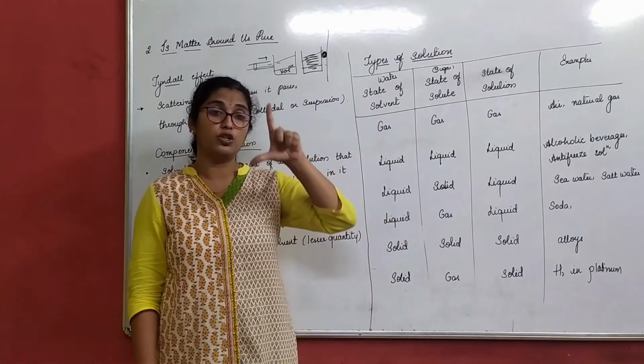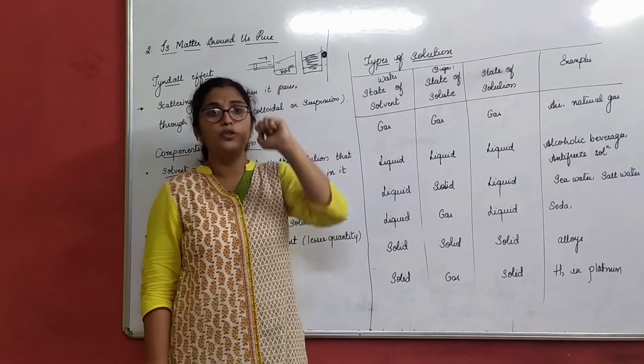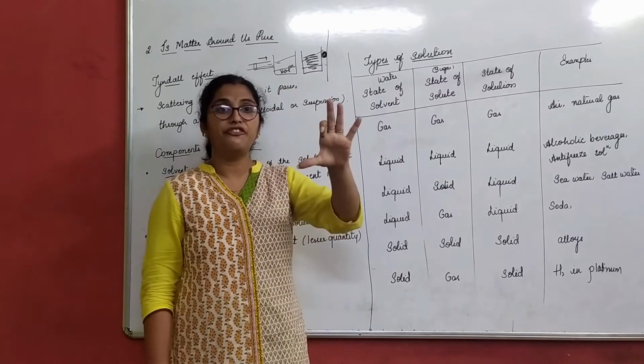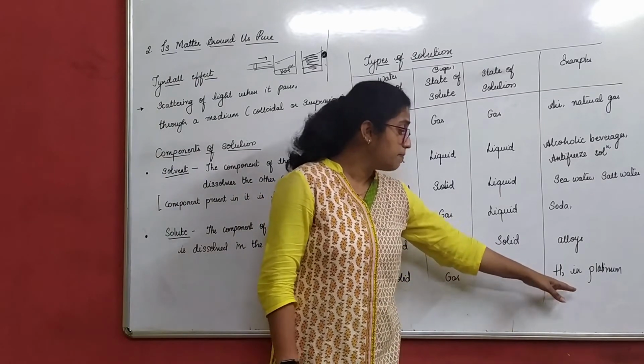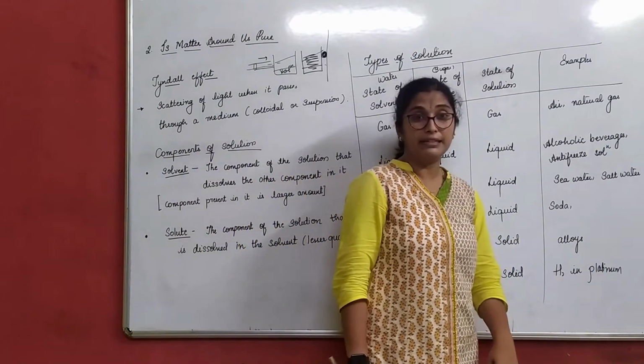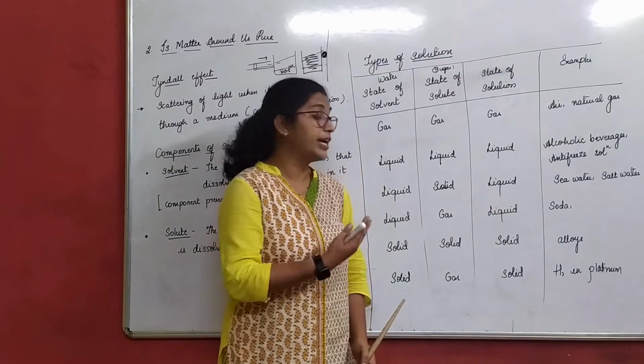Next, solid in gas. I have one glass of solid. I am adding two spoons of gas in it. What will be the phase of it? The solution is solid only again. What is an example? Hydrogen in platinum. Quite abstract to understand.